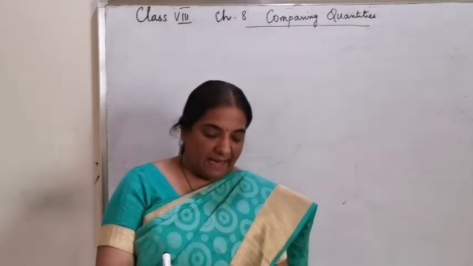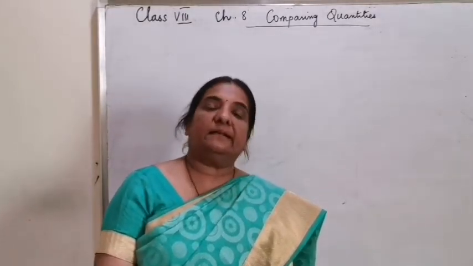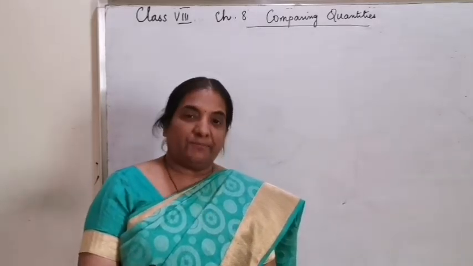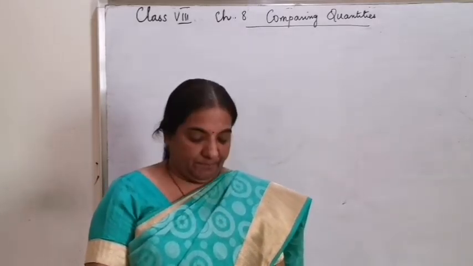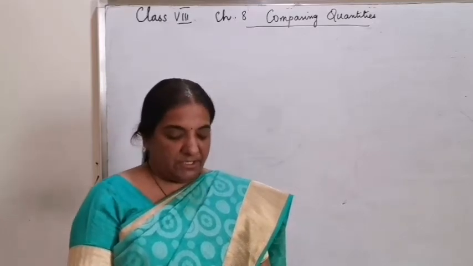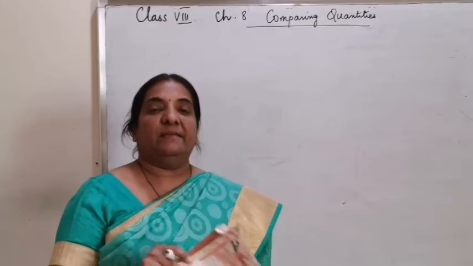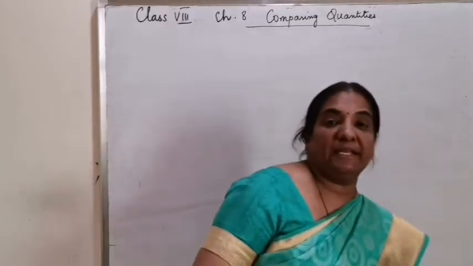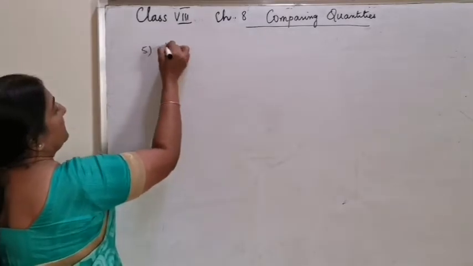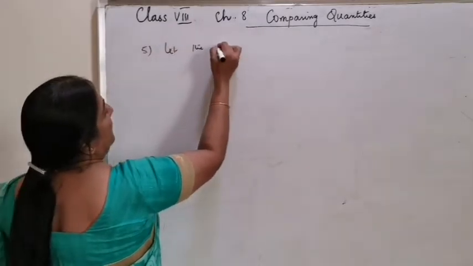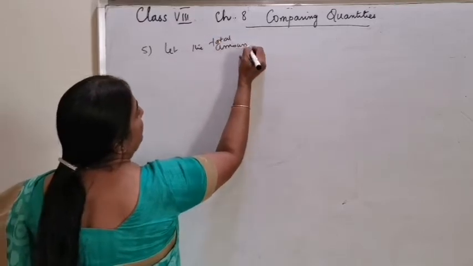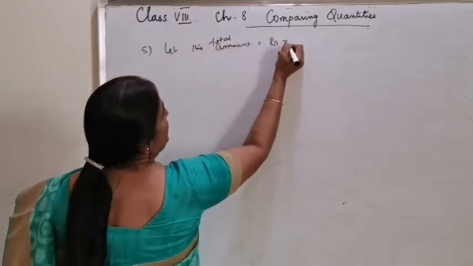Question number 5. If Chameli had rupees 600 left, underline the word left, after spending, underline the word spending, 75% of her money, how much did she have in the beginning? That means the amount in the beginning is not given to you. So let the total amount be rupees x.